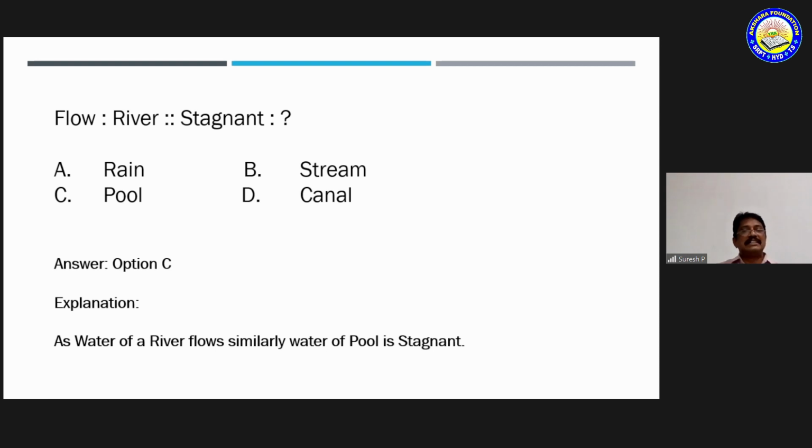You can't say stream will be stagnant. You can't say the water will be stagnant in a canal, but you can say the water will be stagnant in a pool. So you can say as the water of a river flows, similarly the water of a pool is stagnant. So we can say option C is the correct answer.